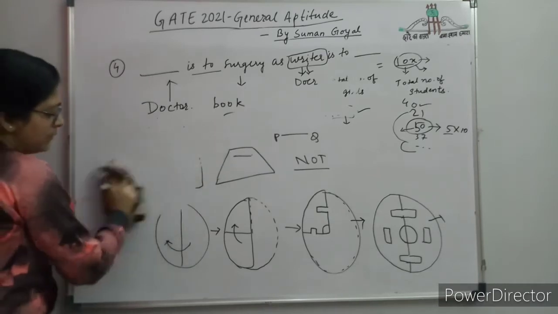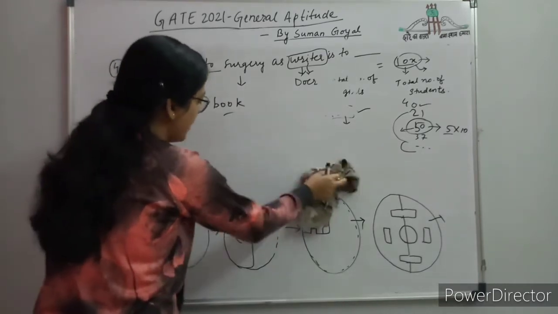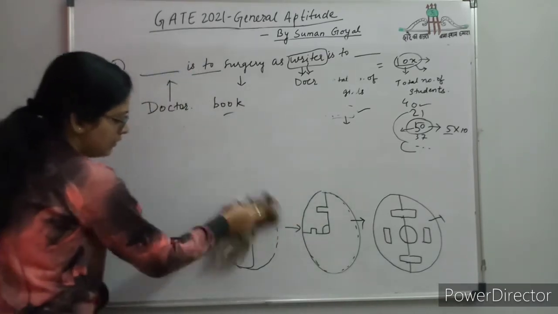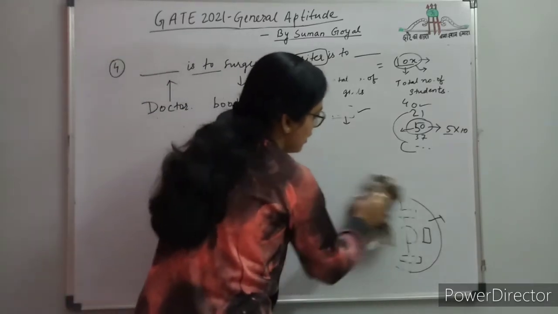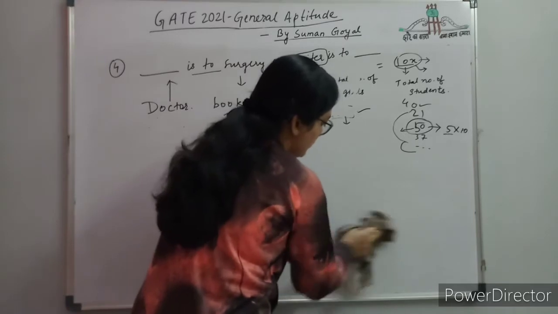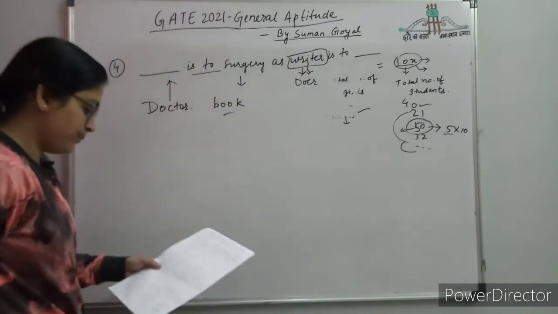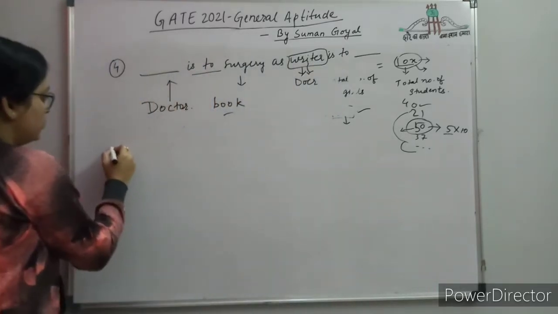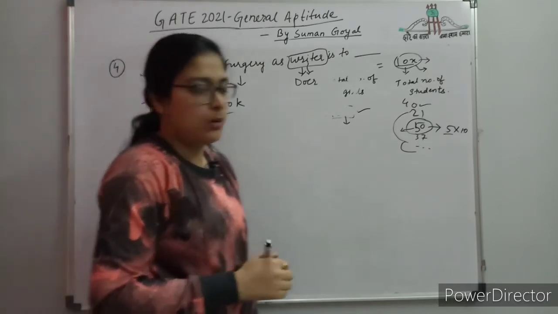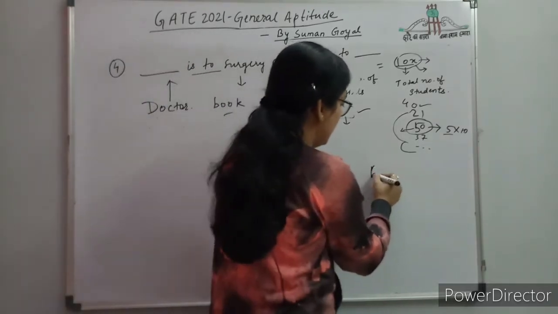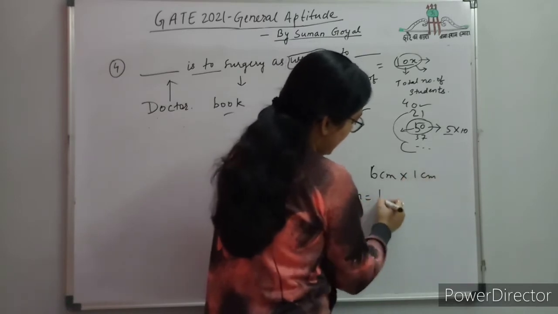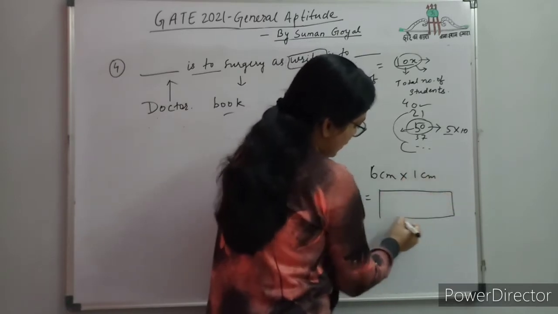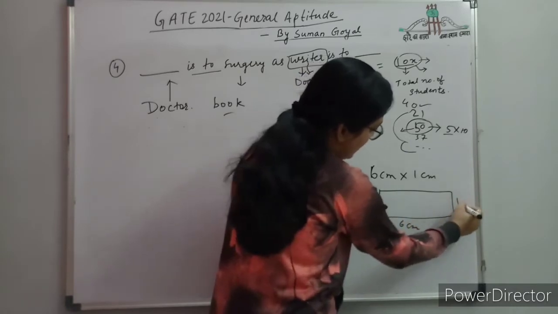Now the next mathematics problem. I am not discussing the English language problems here. I am only discussing this because it is a short problem. Now the next problem from the 2 marks problems. Two sheets, M and N, are given, each of dimensions 6 centimeter into 1 centimeter.